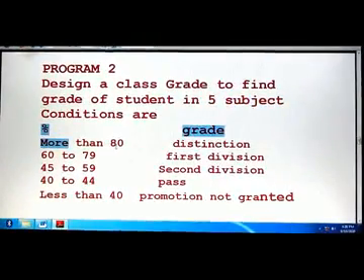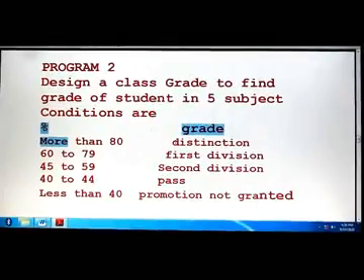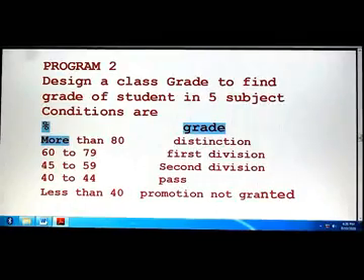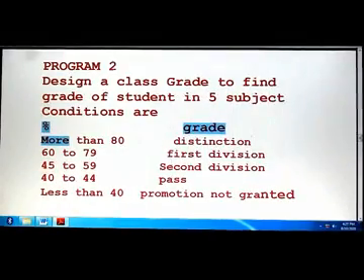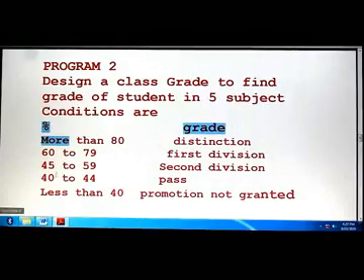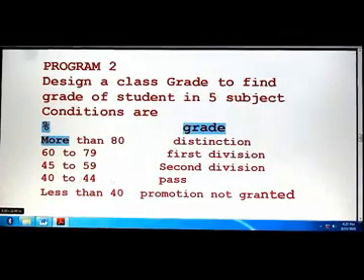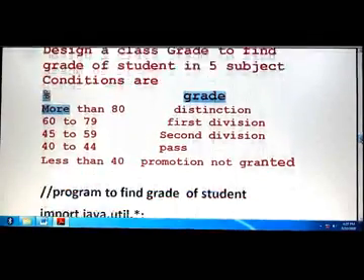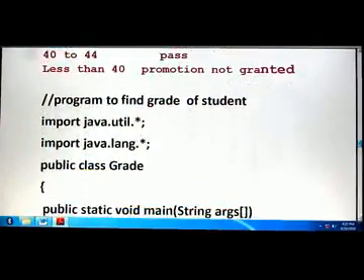If the percentage is more than 80, then your grade is distinction. If it is between 60 to 79, then it is first division. If it is between 45 to 59, then it is second division. If it is between 40 to 44, then pass. If the marks are less than 40, then promotion is not granted. So this is our statement, and based upon this, we have to make a program.